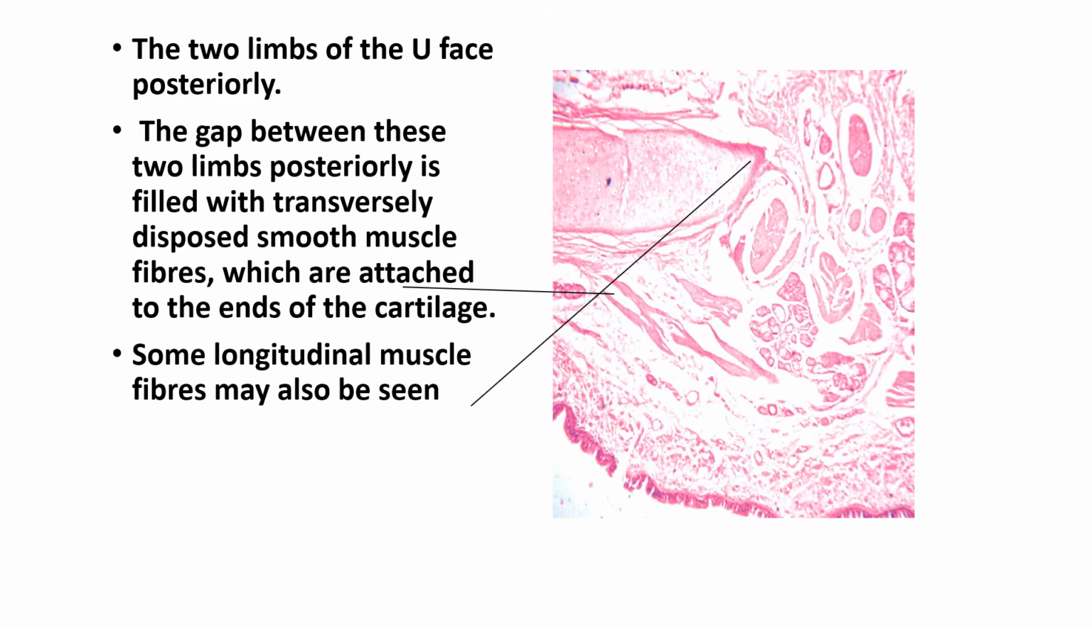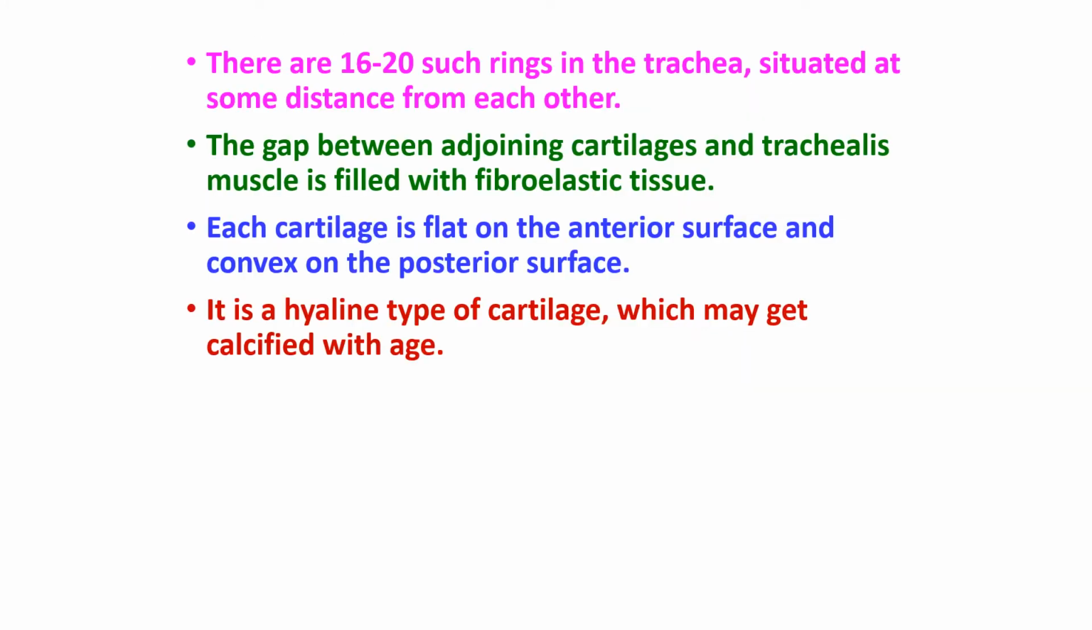and this is the part of the trachealis muscle. Two limbs of the U face posteriorly. Anteriorly is the arch and posteriorly are the two ends of the trachea. So we will see this trachealis muscle joining the two ends posteriorly. There are around 16 to 20 rings. Each cartilage is flat on the anterior and convex on the posterior. It's a hyaline variety of cartilage, and the gap between the adjoining cartilages is filled with the trachealis muscle and